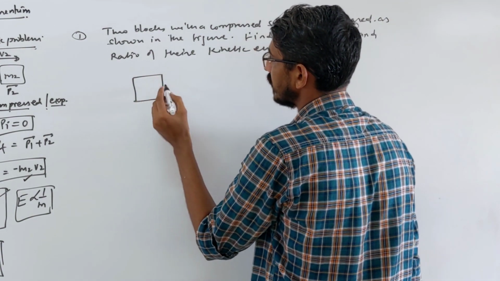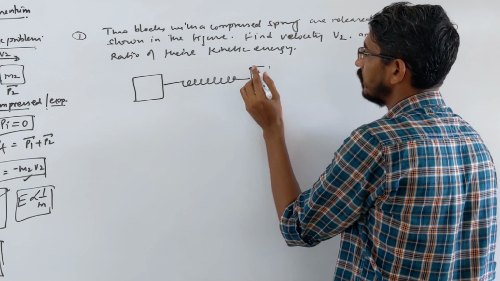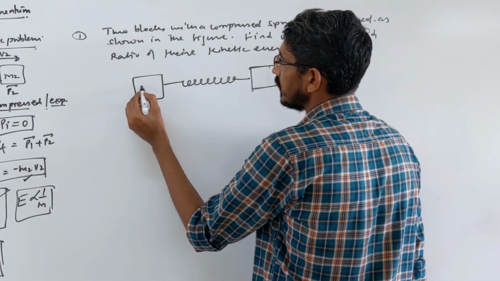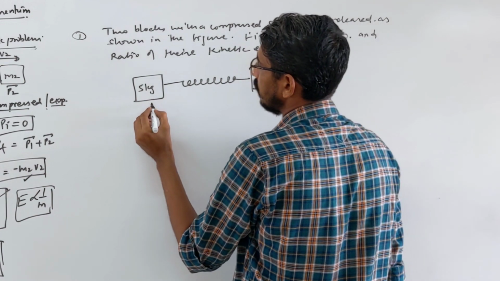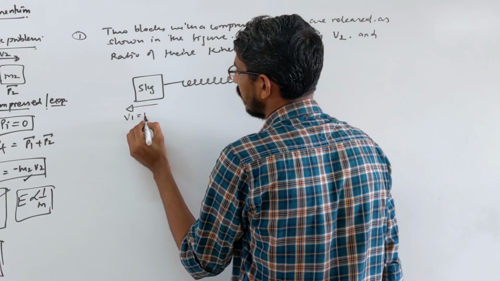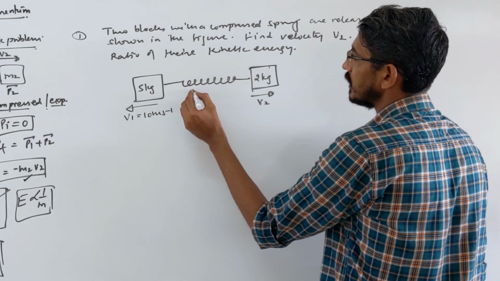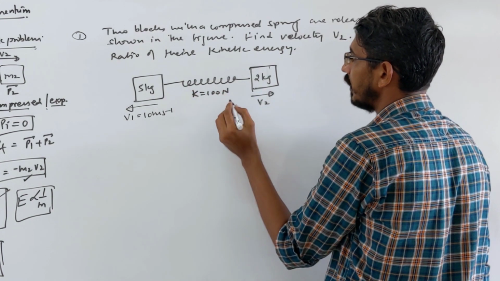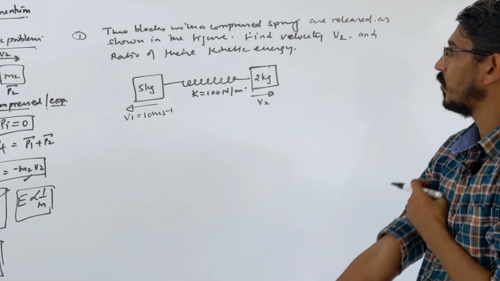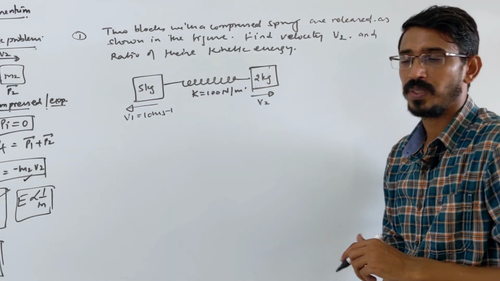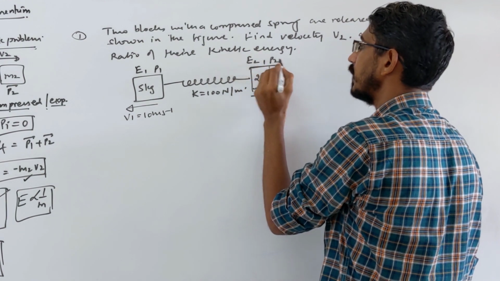They say two blocks are there, initially the spring was compressed and now you leave them, so they start moving with some velocities. This block is given as 5 kg, that block is given as say 2 kg, and the velocity v1 of this piece was given, moving at 10 meter per second, and this one moving in this direction with velocity v2. The spring constant k is given, some value may be given, we don't need that, okay. Yes, so they are asking what is the velocity v2 and the ratio of the kinetic energy of these two pieces. This piece has kinetic energy E1 and momentum p1, that has E2 and momentum p2, correct.